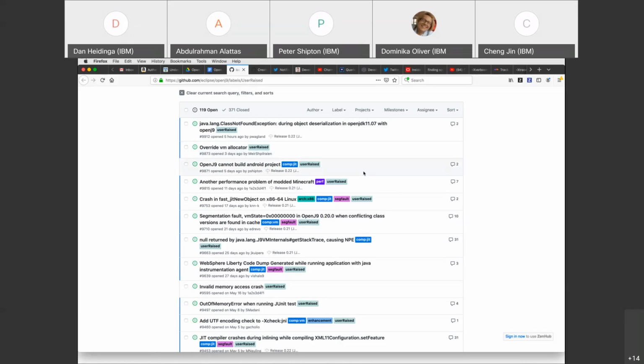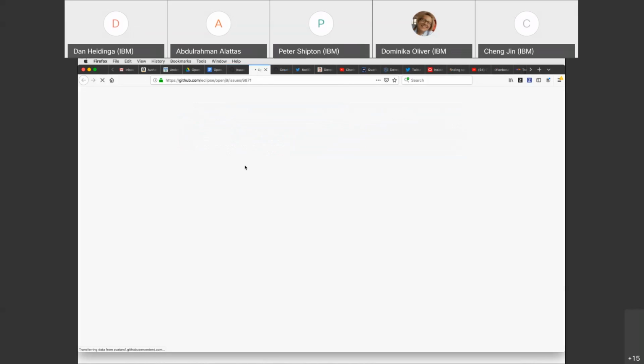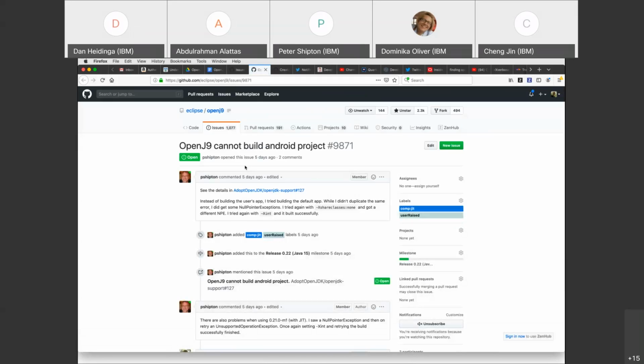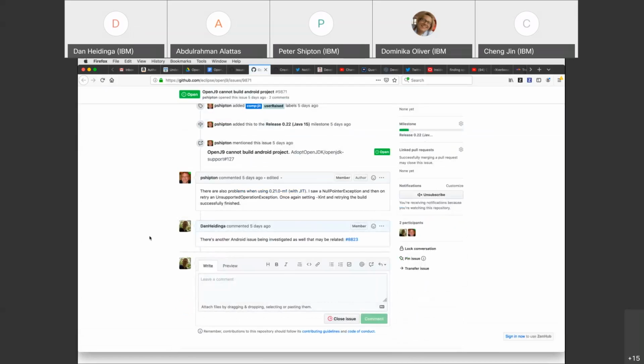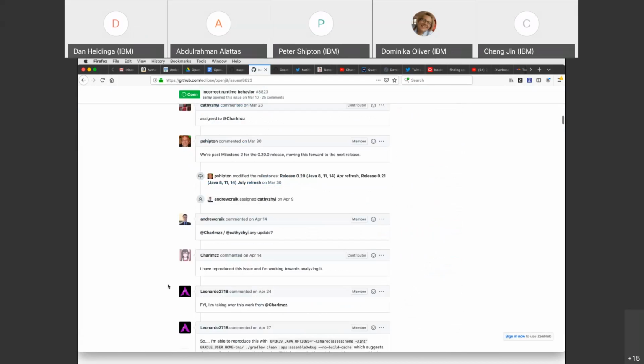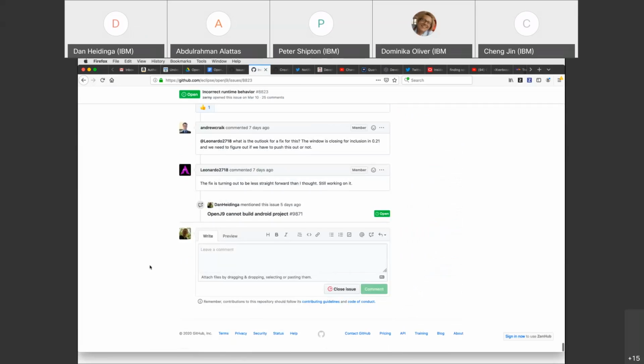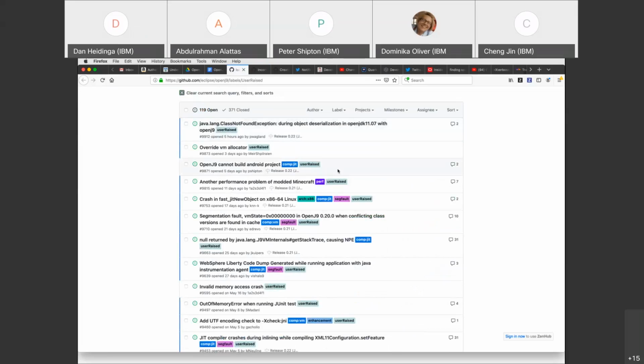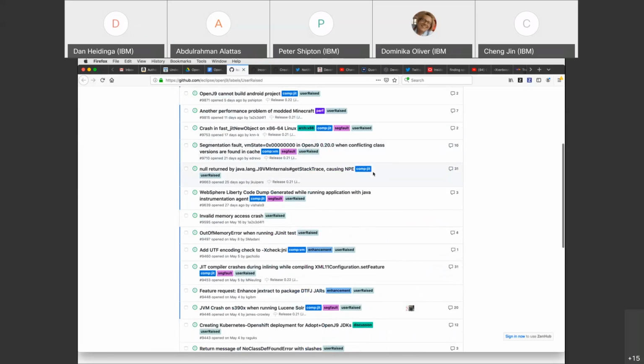And then this third one is an issue when building an Android project, which has also been targeted to 0.22, the September release, I believe. It's related to an existing issue we have been looking at around building Android-related projects. So work's still in progress on that, and hopefully fixing one fixes both. Are there any other issues in this user-raised issues list that we should call out and have a discussion on?